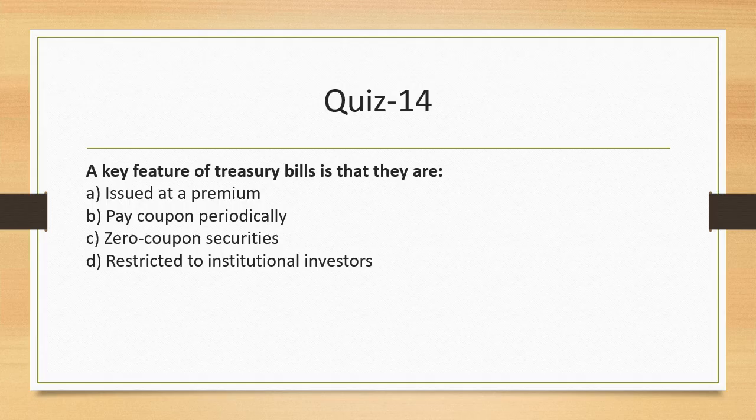You may argue that treasury bills may be issued at premium in situations when the interest rates are negative. Well, that's not something that we have in India. So we will go with the answer: they are zero coupon securities. They don't pay coupon. You buy a T-bill at X price and you receive 100 rupees per T-bill on maturity.